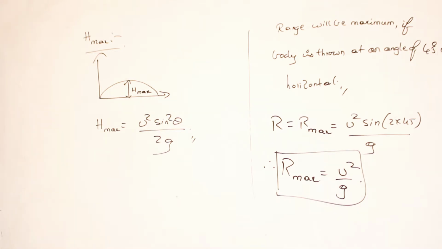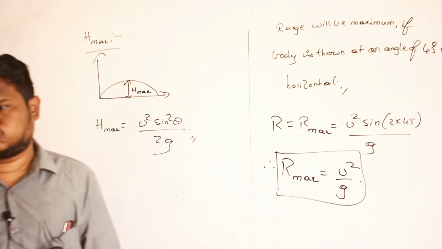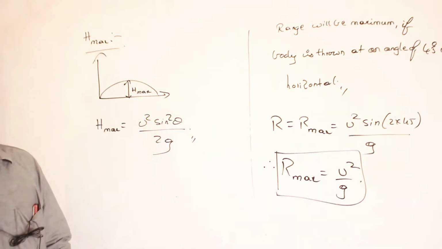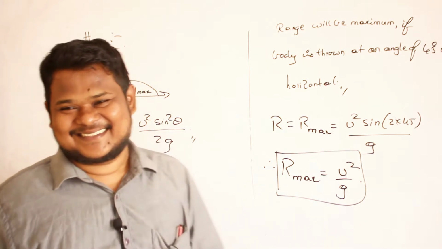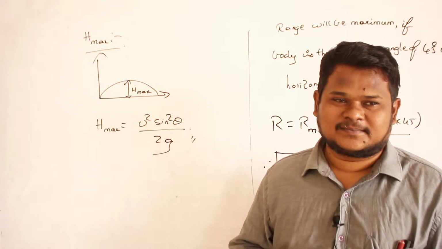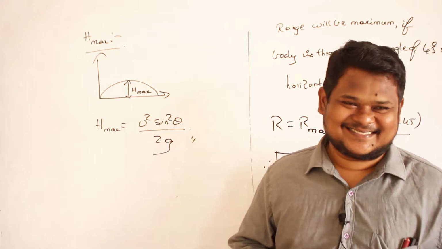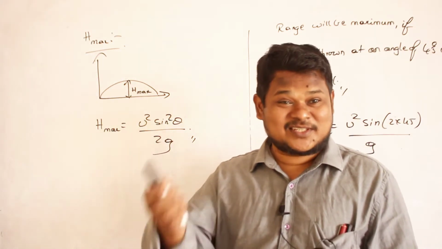Now this height, 90 degrees. How can you say it is 90? Why is it like that? Why are you throwing the body at 90 degrees? That is my question. Then why am I not throwing at 60?